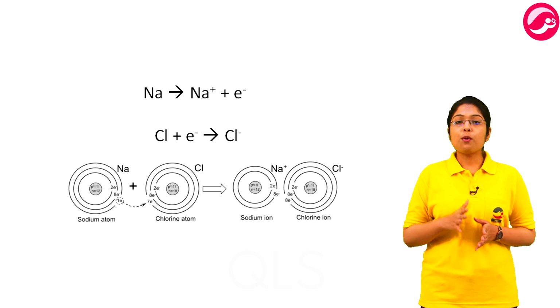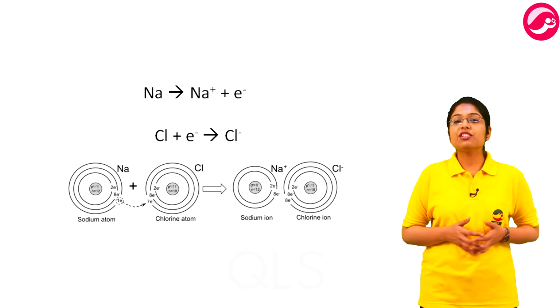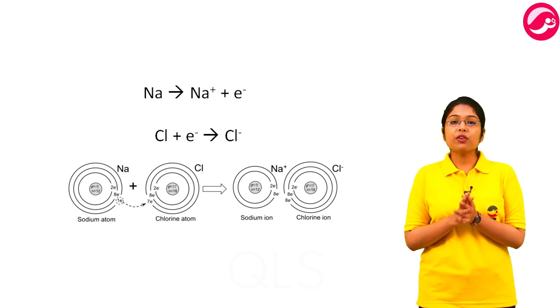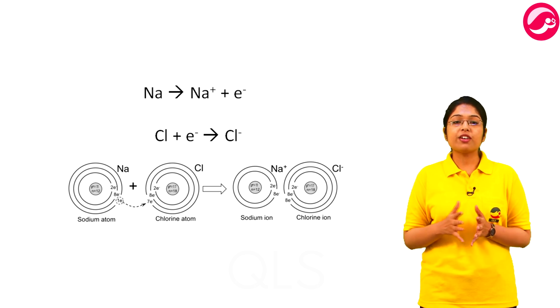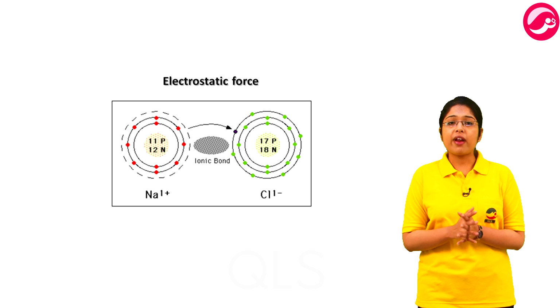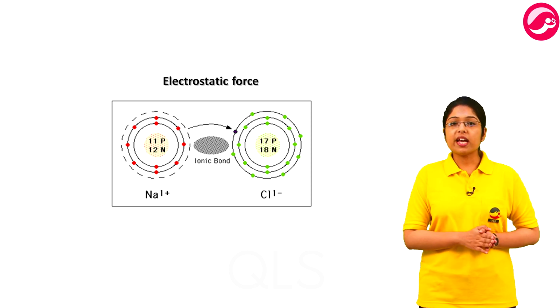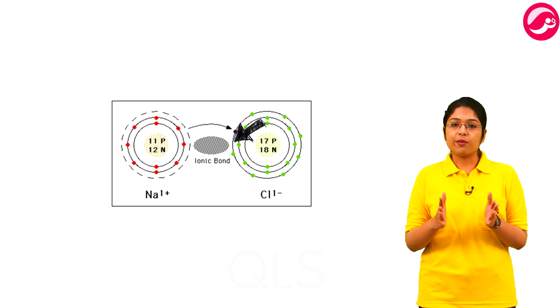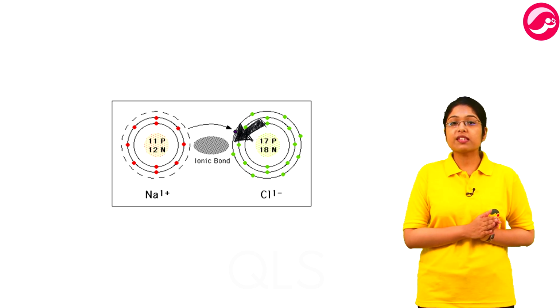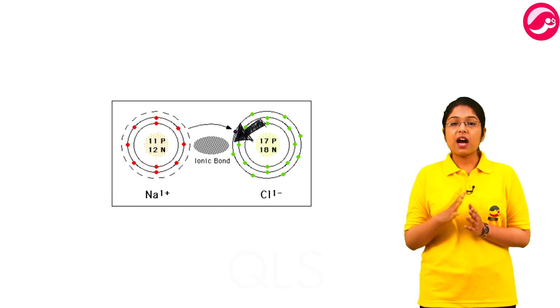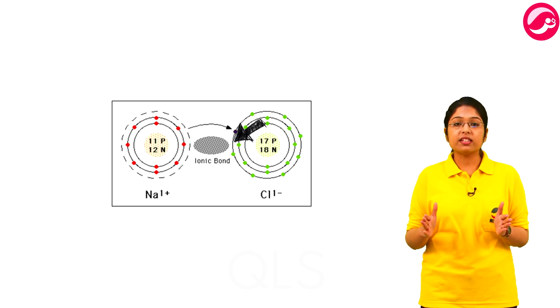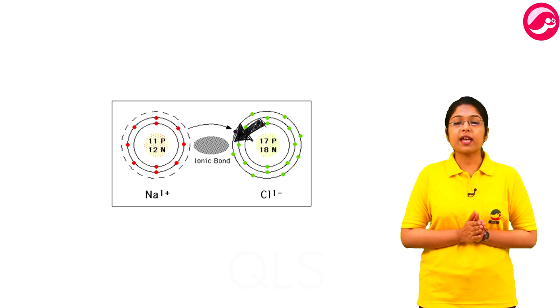As you all know, positive and negative attract each other. Sodium and chloride ions, being oppositely charged, attract each other. So, a strong electrostatic force of attraction gets established between them. Sodium and chloride ions get bound to each other by an ionic bond, a bond which exists between ions. The chemical bond that exists between ions, we call an ionic bond.